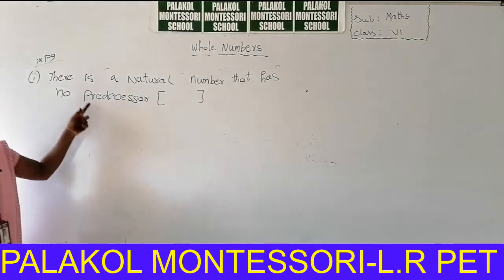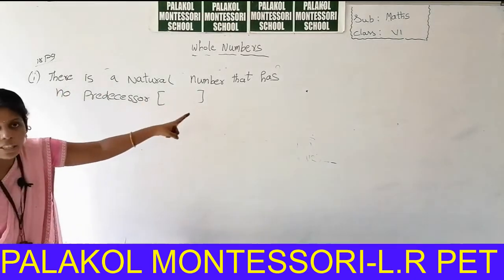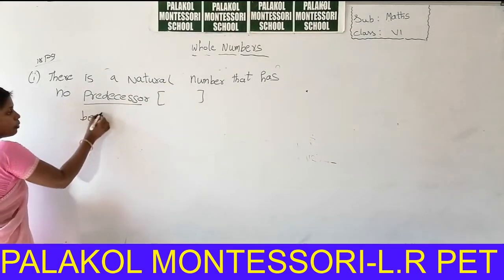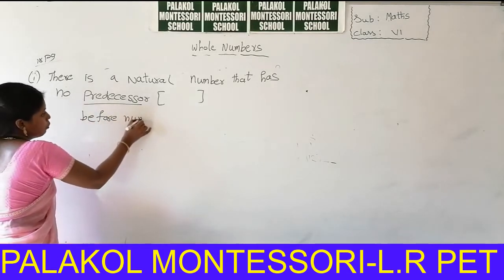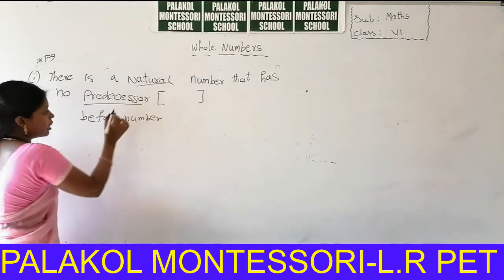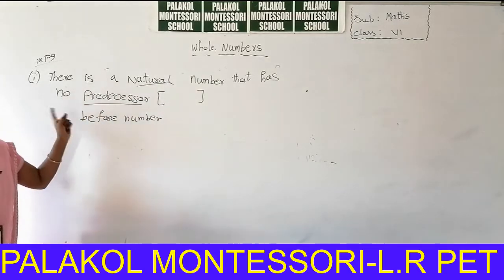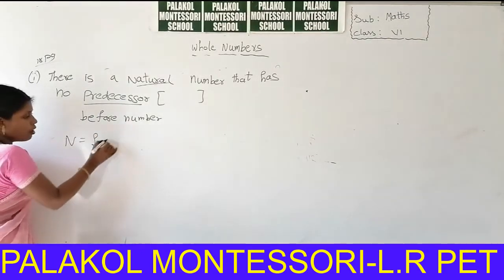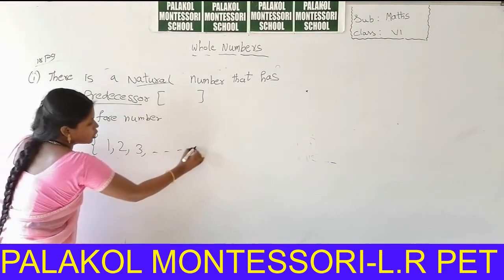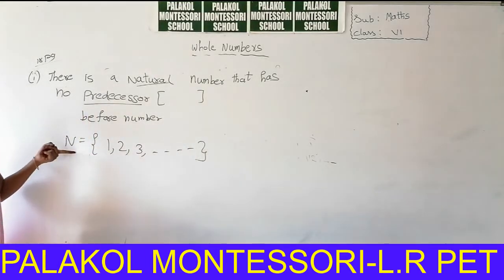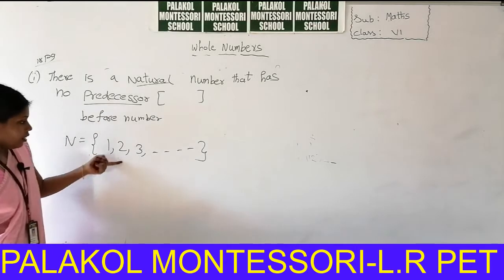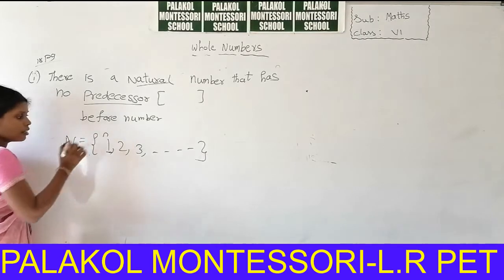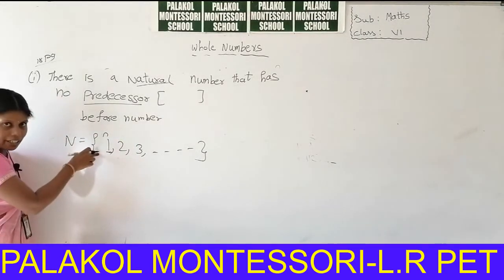So students, I can explain this statement. There is a natural number that has no predecessor. So we already learned predecessor means before number. Natural numbers are starting from 1, 2, 3 and so on. So first one, what is the number? 1. What is the predecessor of 1? 0. But 0 is not there in natural numbers.